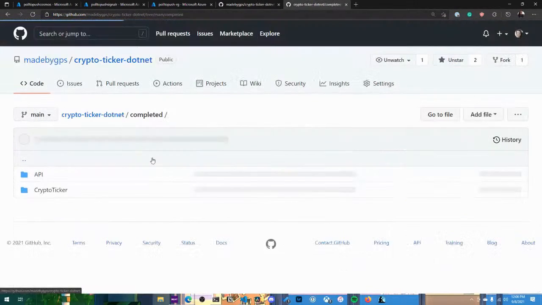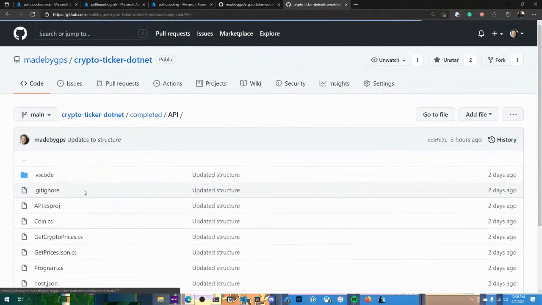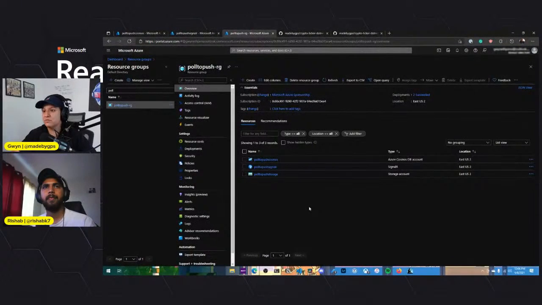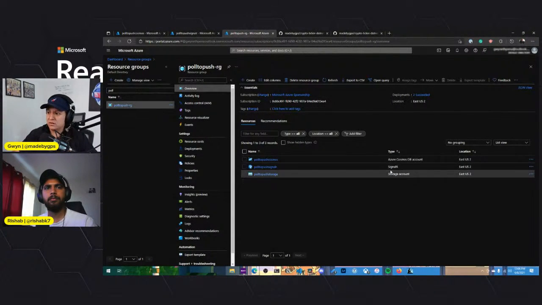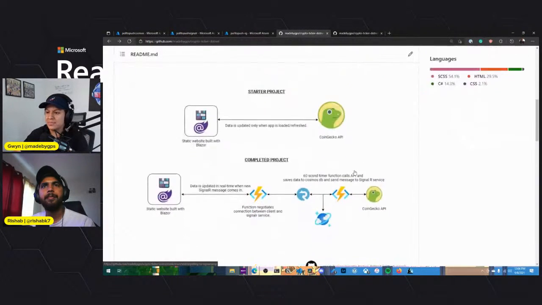And then once we're done, we'll have this sort of similar structure, but you can see that we'll have the things filled out. To keep things brief and skip the more annoying details, I've already gone ahead and created a resource group for us. It's called Pull to Push Resource Group in Azure. And in here, I've created our Cosmos DB account, our SignalR service, and then our storage account. I've done this because provisioning that takes like 10 minutes or so, and that takes away from time.